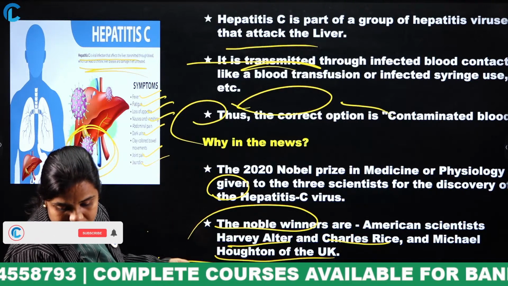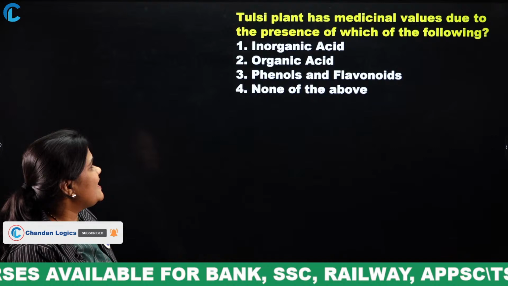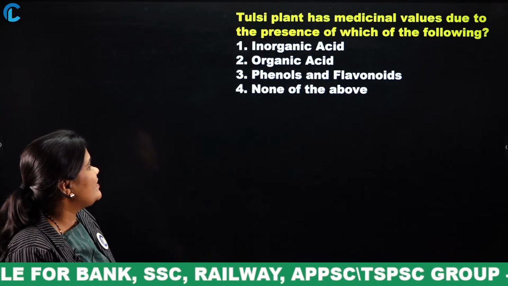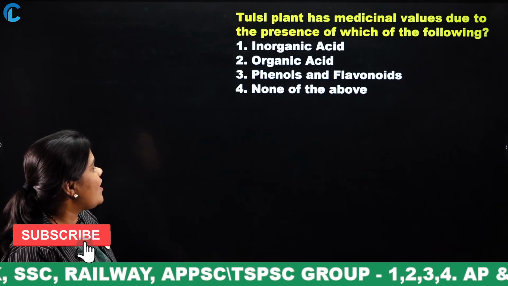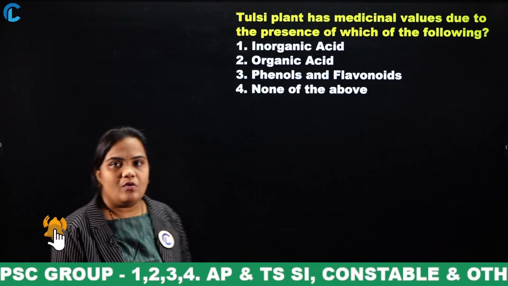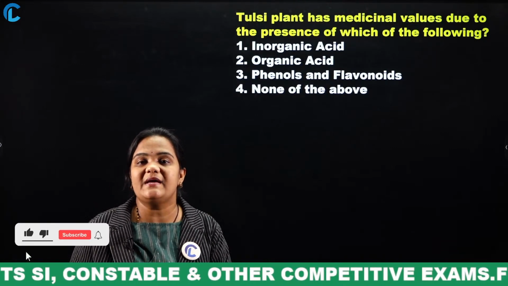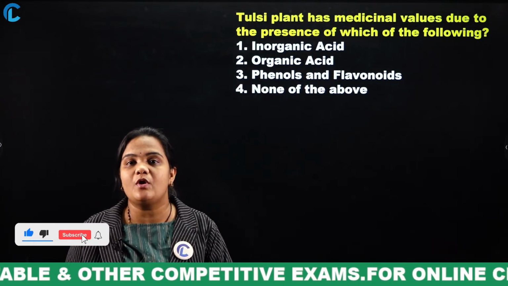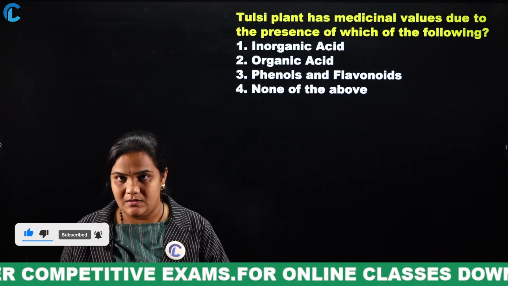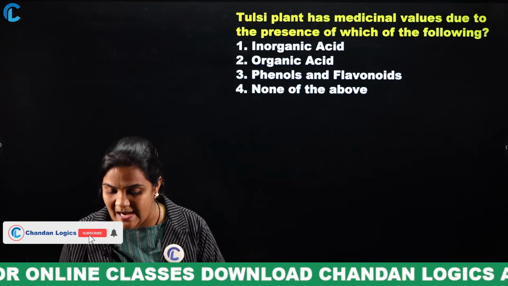Yes, Tulsi plant has medicinal values due to the presence of which of the following? Inorganic acid, organic acid, phenols and flavonoids, none of the above. You all know the Tulsi plant. This is a very useful plant. It provides some medical chemicals also. So what is present in those Tulsi plants?